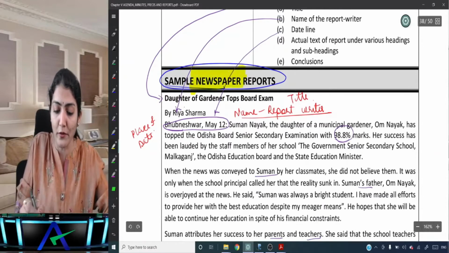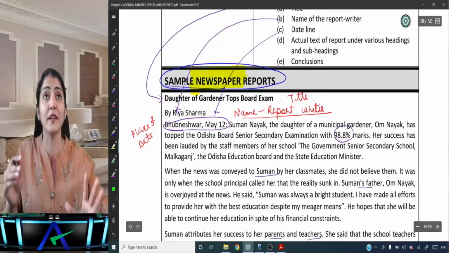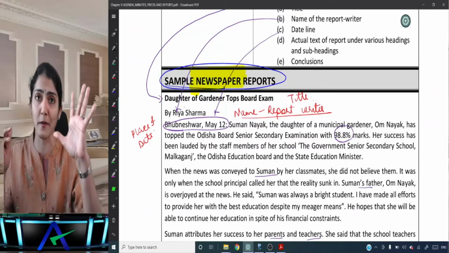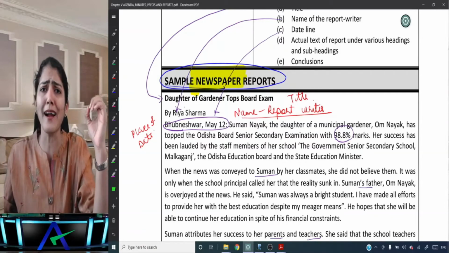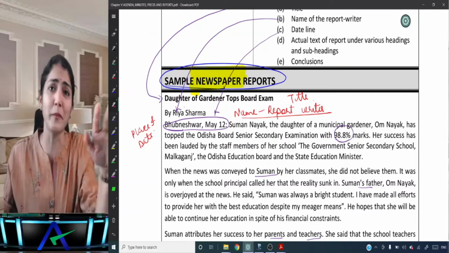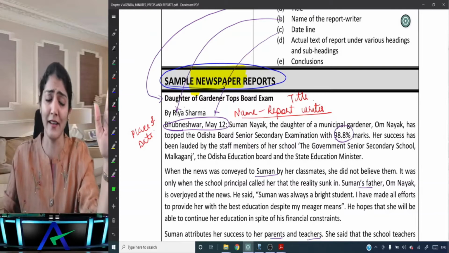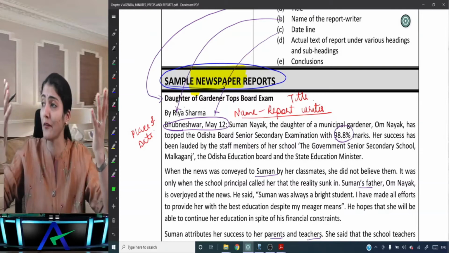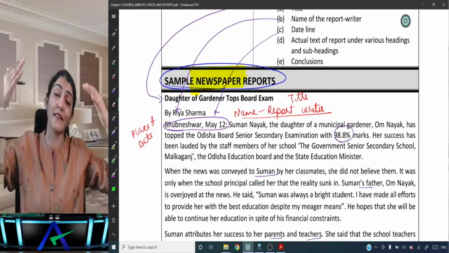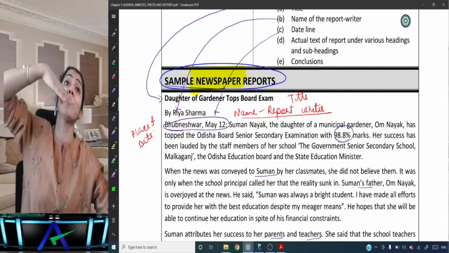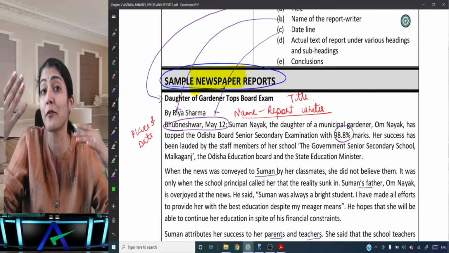So now what you're going to do, next 5 days you're going to read 10 reports every day in the newspaper. So 50 reports and a practical application, boss, nothing to beat it. And read the report, not just in the context of news, but in the context of report writing, because it's a part of your syllabus.